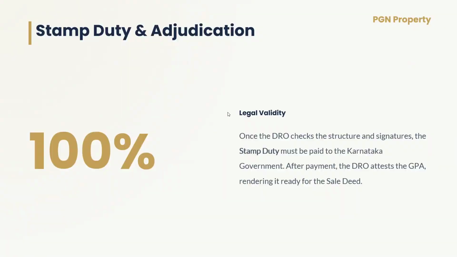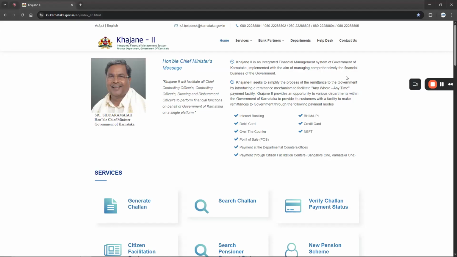Once the POA adjudication is completed, the next important step is to pay the stamp duty. We can pay the stamp duty on the Khajane 2 website. We have shared this website link in the description.